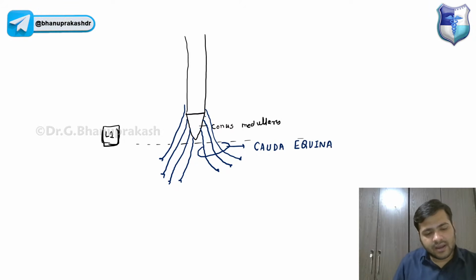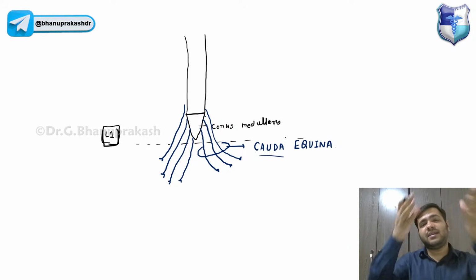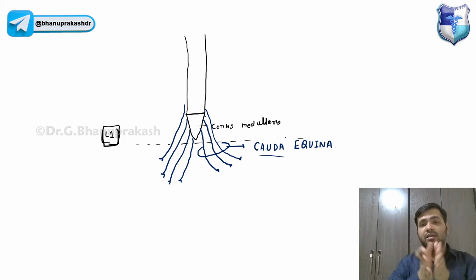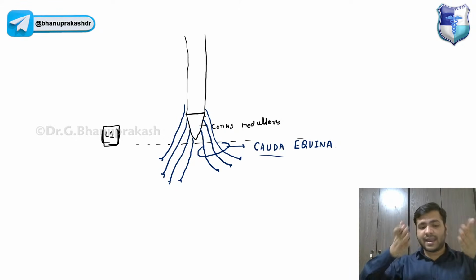Now, when I say Cauda equina, guys, Cauda means tail and equina means horse, like bundles, but they are coming out from their respective vertebral foramina. The lower part of the lumbar nerves, L3, L4, L5, and the sacral spinal nerves will not come out at this place.